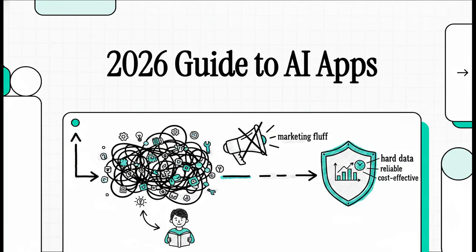Welcome to this explainer. Okay, let's dive right into this. Because look, if you're trying to navigate the tech landscape in 2026, you already know the AI market is an absolute jungle. I mean, there are literally hundreds of tools out there, all claiming they're going to completely revolutionize how you work and study. But let's be real.